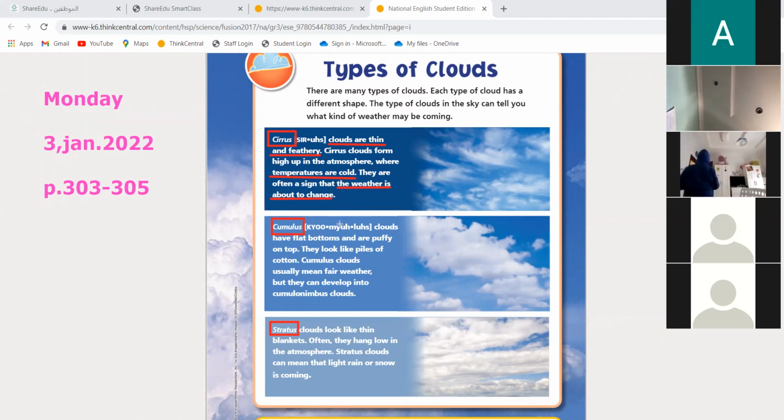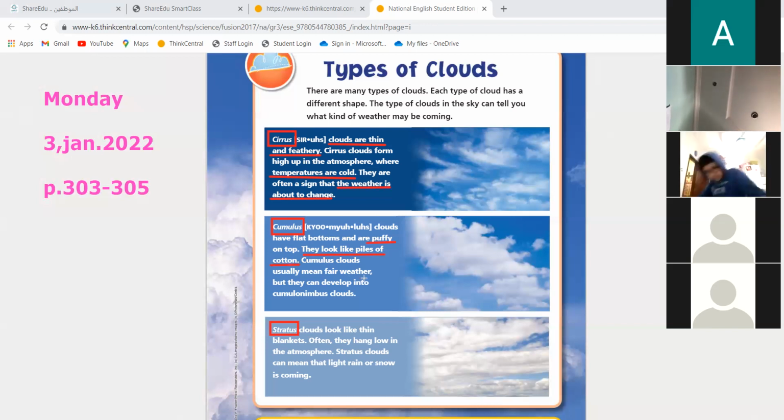What about cumulus? They have flat bottoms and they are puffy, like cotton. Yes, they are puffy, okay? They look like piles of cotton. These are the clouds we see most, okay?